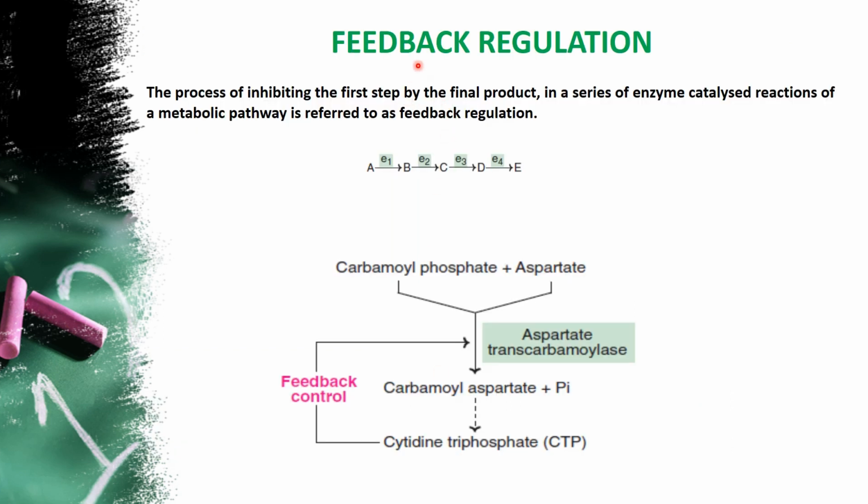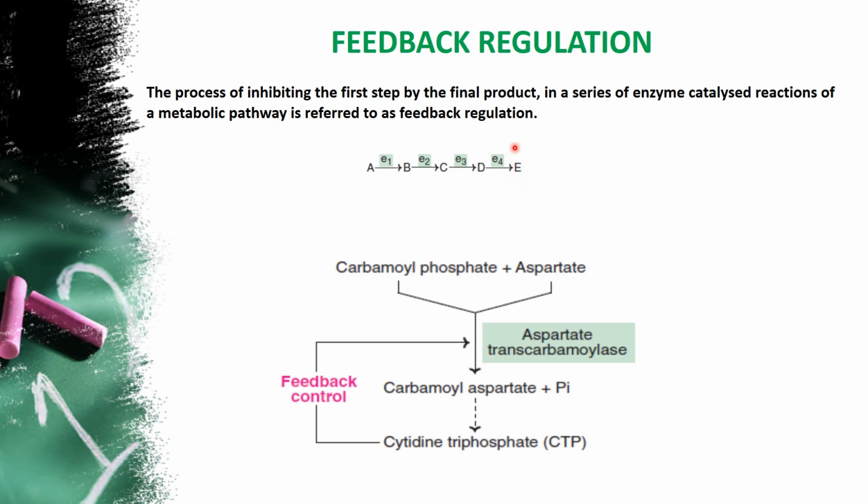So next we are going to see feedback regulation. Feedback regulation is very simple. The process of inhibiting the first step by the final product in a series of enzyme catalyzed reactions of a metabolic pathway is referred to as feedback regulation. I'll tell you how it works out. For example, in glycolysis, glucose is the starting substrate and pyruvate is the end product. In between you can see a series of steps which are also necessary for the conversion of glucose to pyruvate.